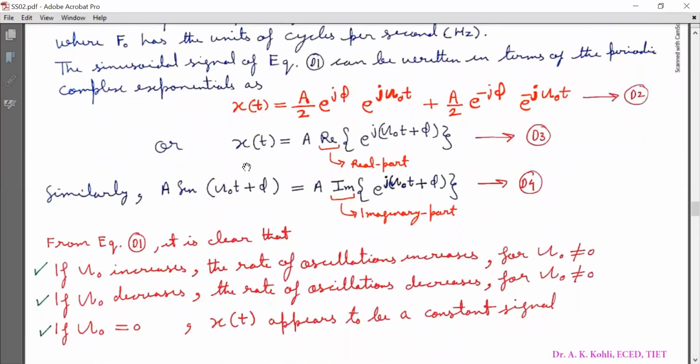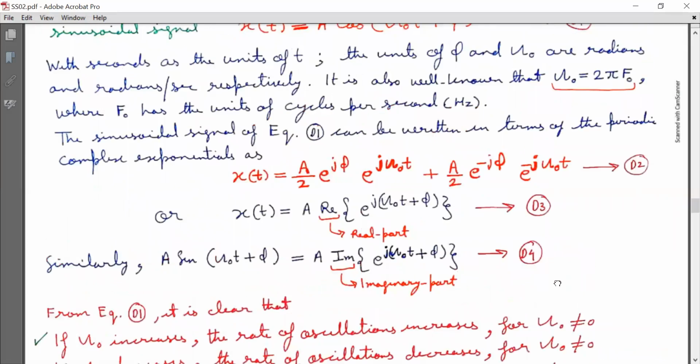Or I can rewrite it as x(t) is equal to A Real, that is real part of e^(j(Ω₀t+φ)). Mark it as equation D3. Similarly, A sin(Ω₀t+φ) is equal to A Imaginary, this is imaginary part of e^(j(Ω₀t+φ)). Mark it as equation D4. So these are the different representations of the same signal.